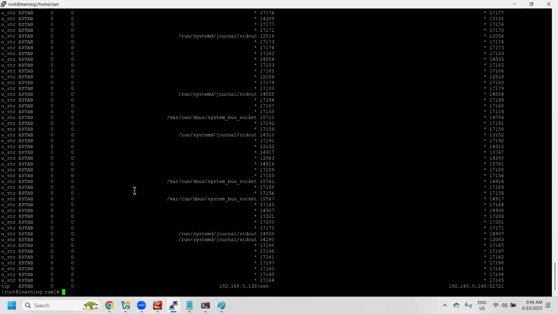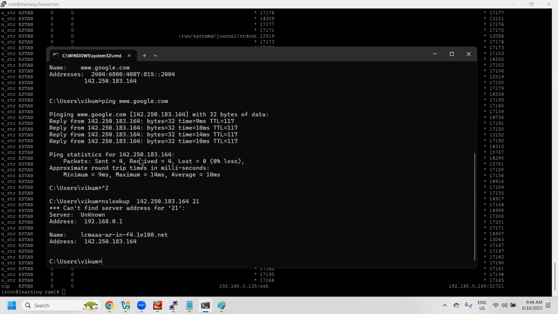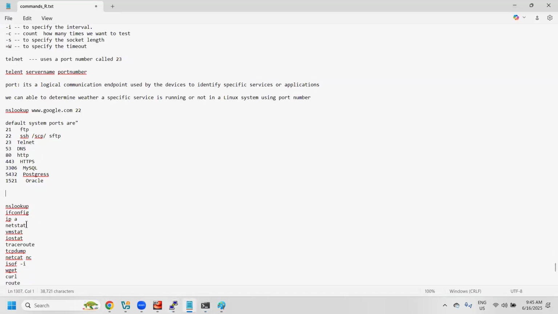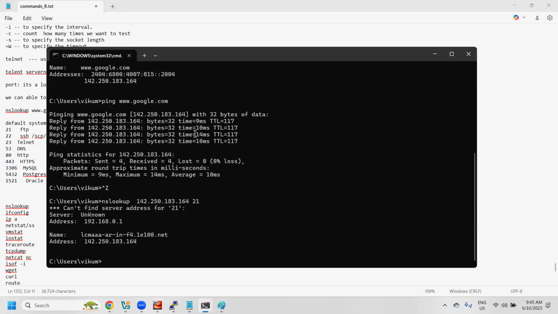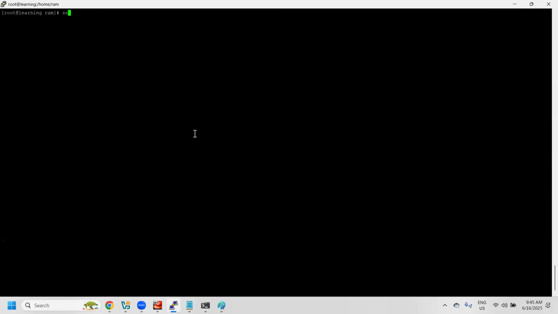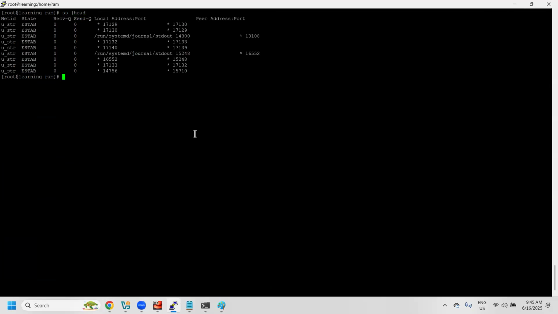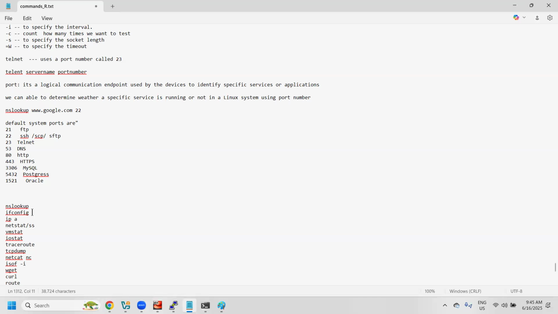We also have SS, another utility. Instead of netstat, we can use SS. If netstat is not working, we can use SS, which is faster and more powerful than netstat. With SS, piped to head, we will see the status details. We always use the netstat command.